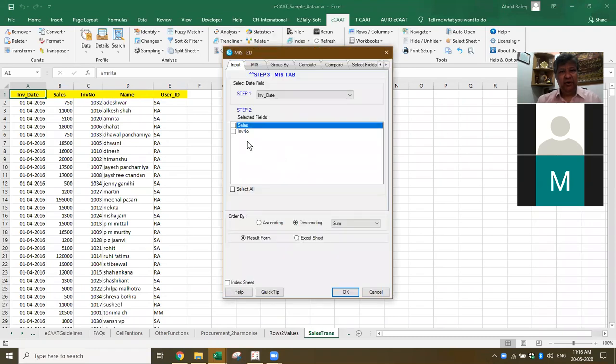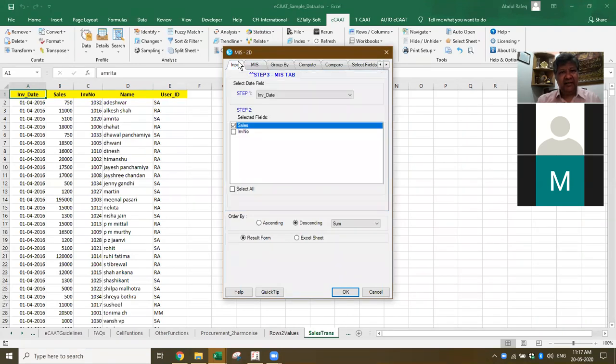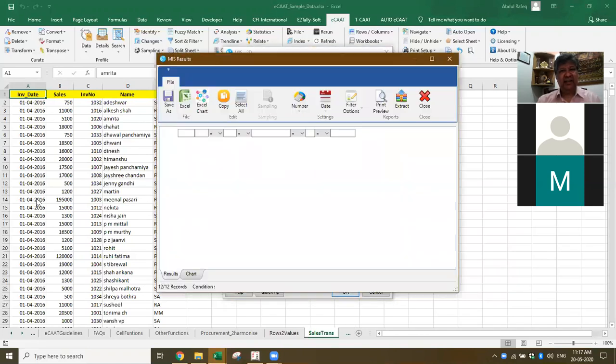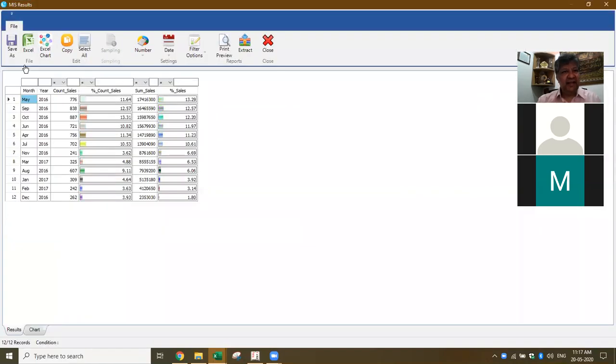I want to find out what are the sales which have happened, and I want to know the sales per month, because for GST I want to do some monthly summary. I'm just picking this information. What I expect is the total sales month-wise for all the transactions of the year. Now you see I'm able to get the complete summary of the sales month-wise, May, June, like that.